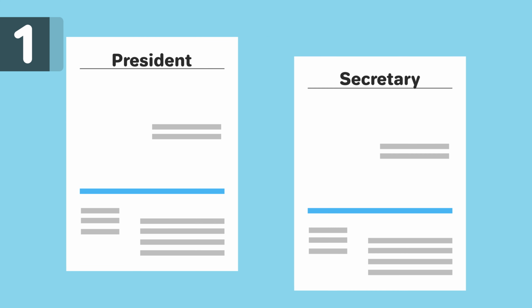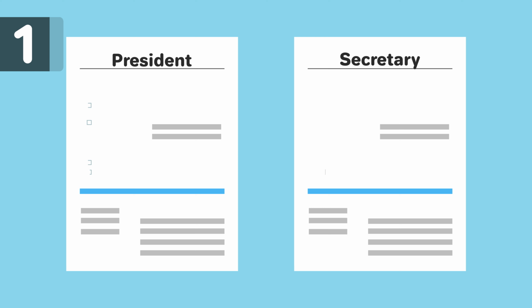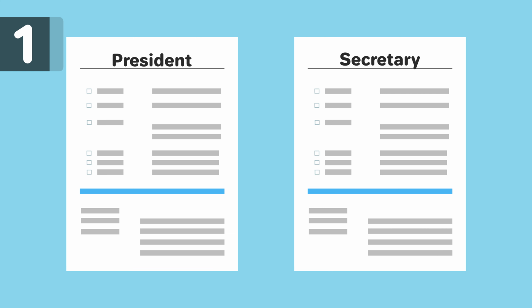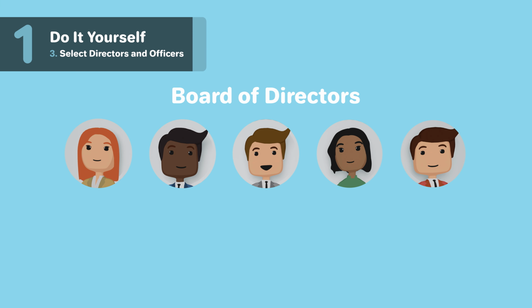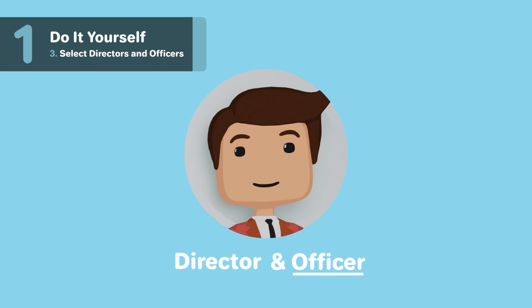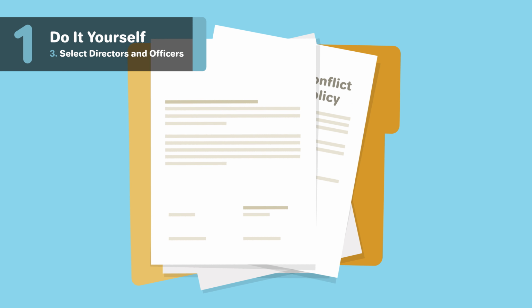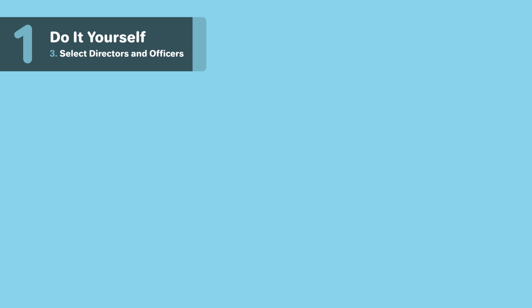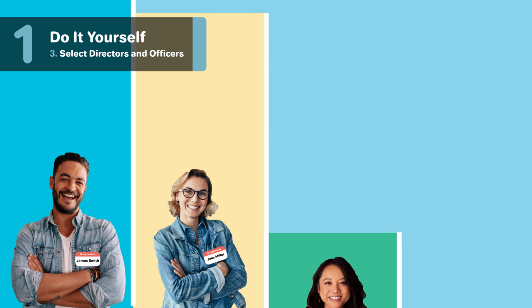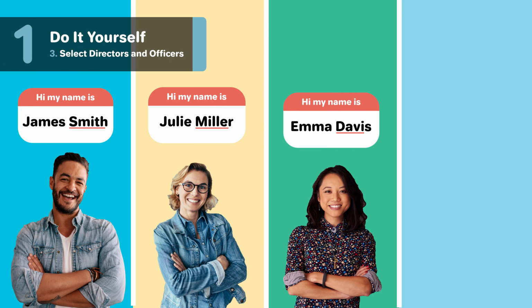The officers of a nonprofit, such as the president or secretary, are individuals with responsibilities and the authority to execute based on their job description. Together, the officers and the board will come together to make up the organizational structure of your nonprofit. An officer may also be on the board of directors and serve both roles if allowed to do so by the organizational bylaws, which we will discuss later. If your organization plans to apply for 501c3 status for federal tax exemptions, it must elect at least 3 directors not related to each other, a president, and a secretary.